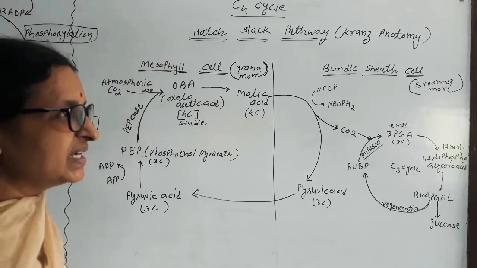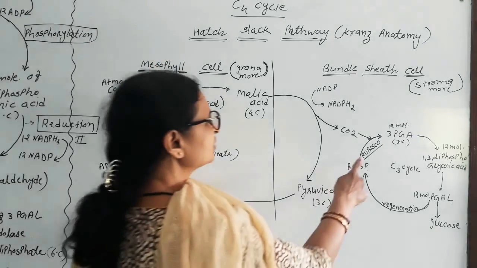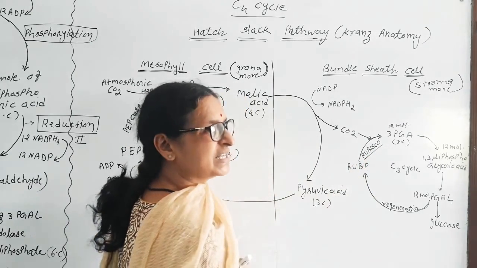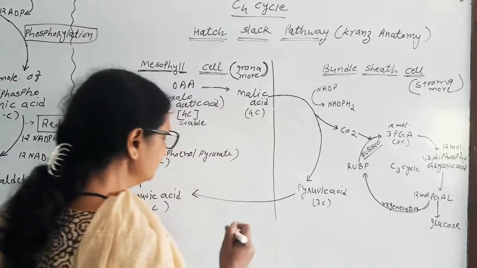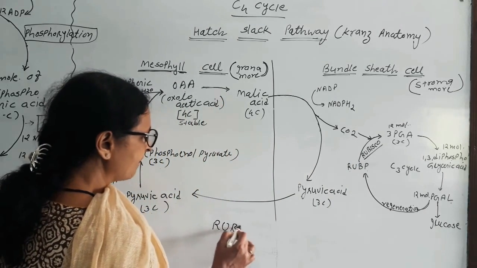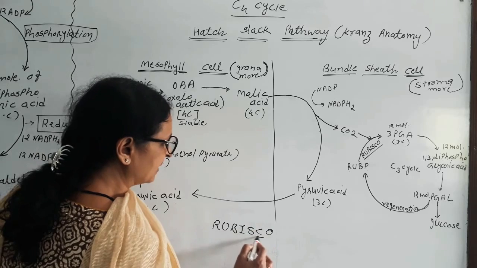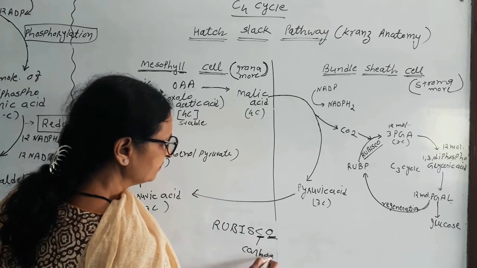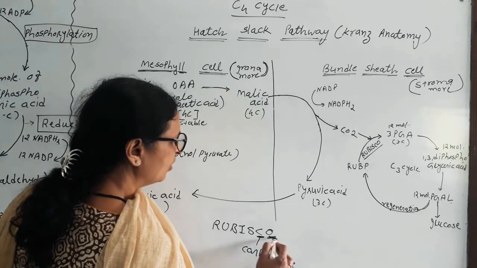But in C3 cycle, at a high temperature, this Rubisco enzyme turns into oxygenase enzyme, because we know that Rubisco works as both carboxylase as well as oxygenase.